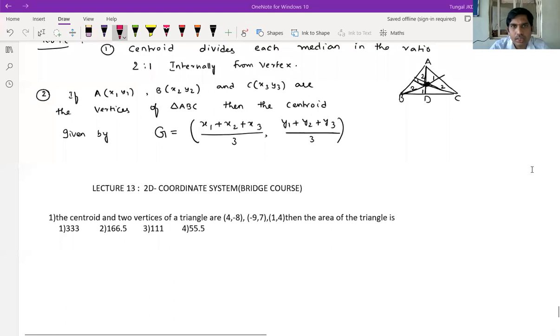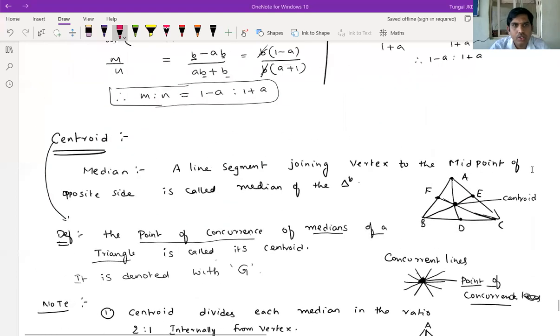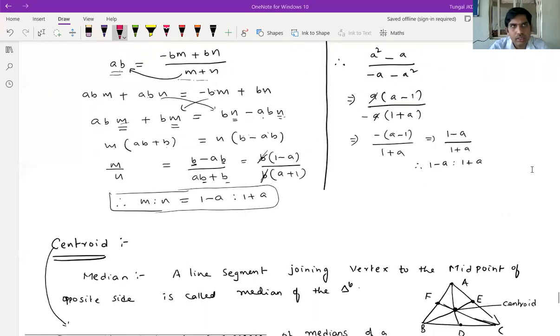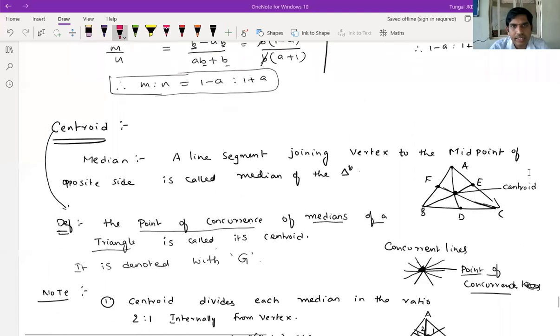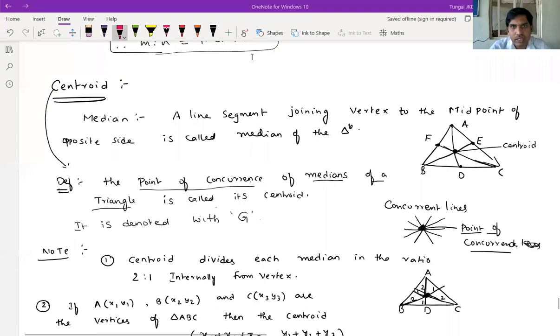So in the last class, we discussed the centroid of a triangle. Before that, let's recall the median definition.